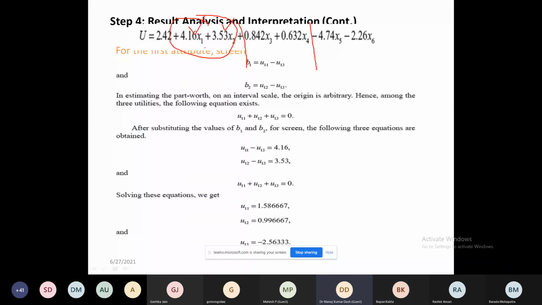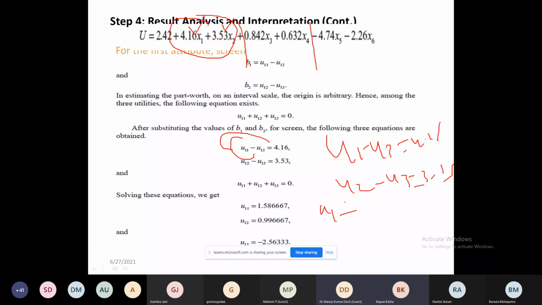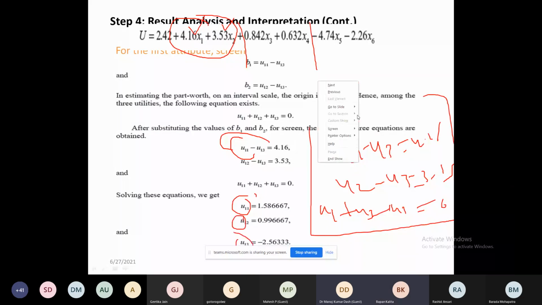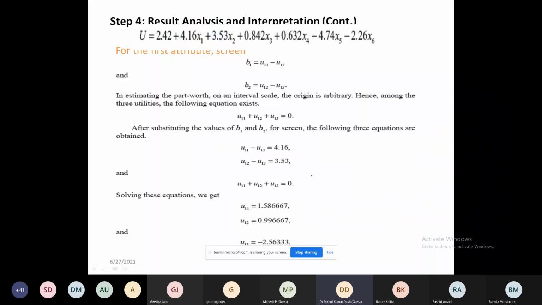So U1 minus U3 is equal to 4.16. Second, U2 minus U3 is 3.53. And third, if you add all three, it equals 0. Right? This is the assumption. If you solve these three, U1, U2, U3, you will get the U1 value of screen, U2 and U3. Any doubt? These are called simultaneous equations. Any doubt regarding this?